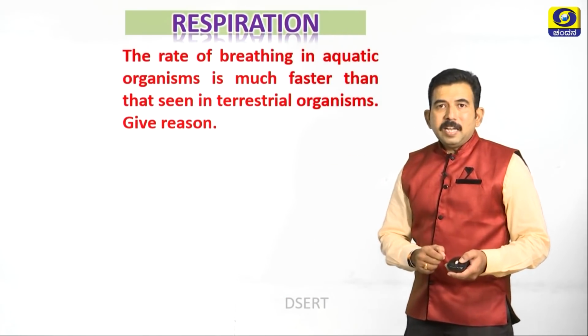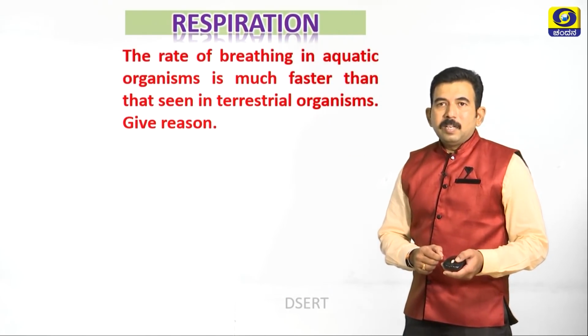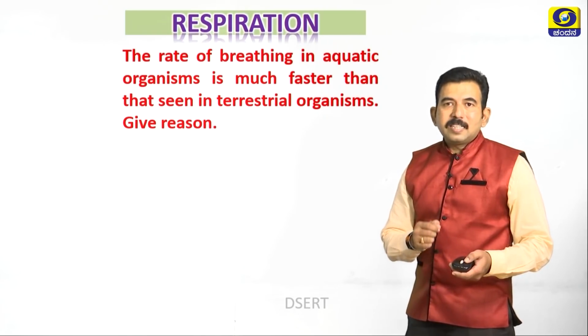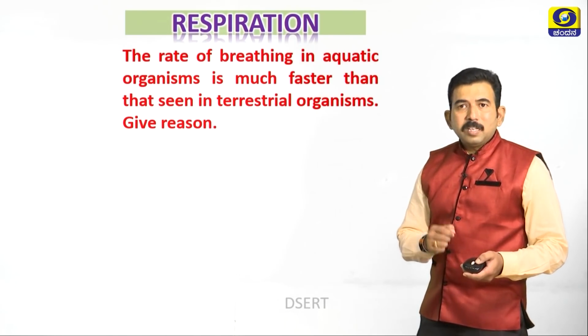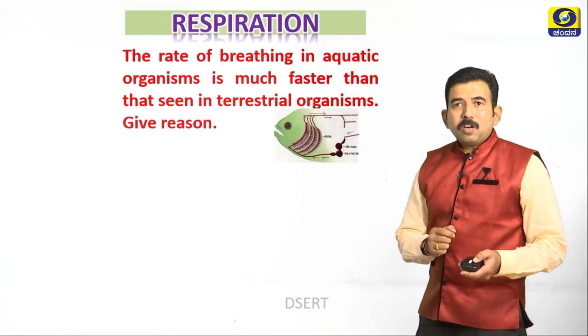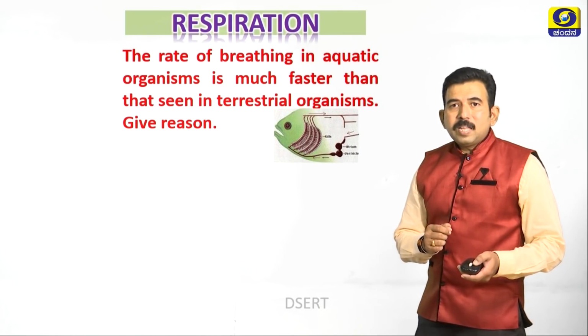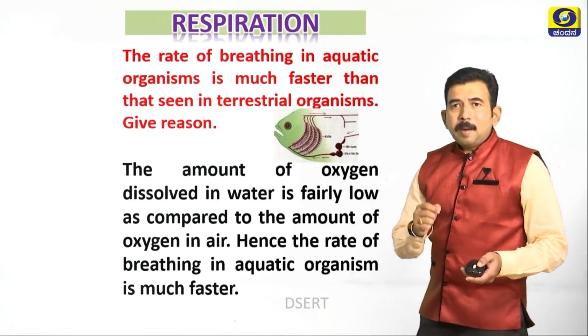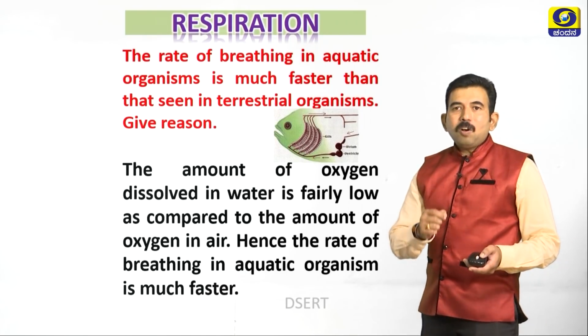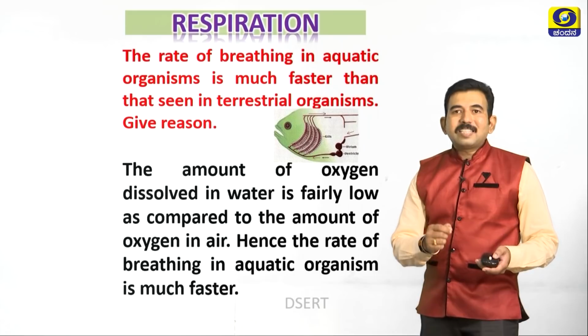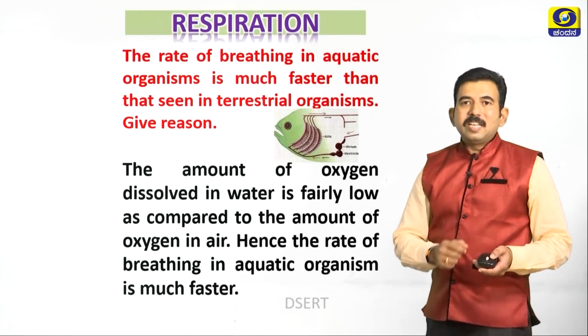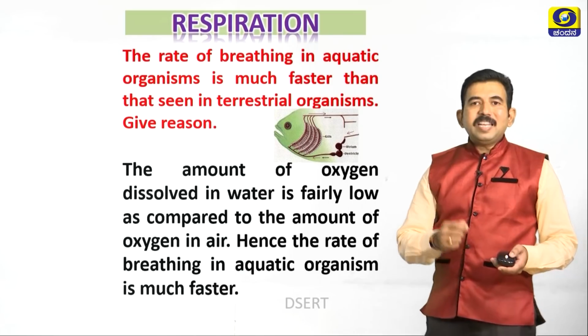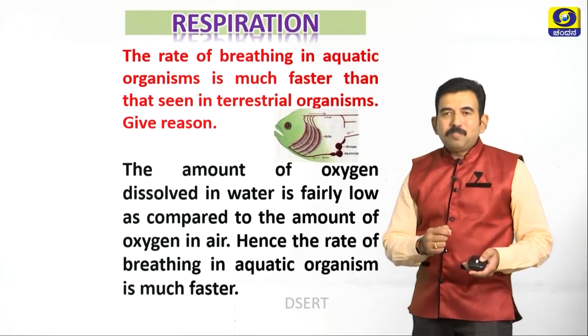The rate of breathing in aquatic organisms is much faster than that seen in terrestrial organisms. Give reason. Aquatic organisms normally breathe with the help of gills, and the amount of oxygen dissolved in water is fairly low as compared to the amount of oxygen in air. Hence, the rate of breathing in aquatic organisms is much faster.